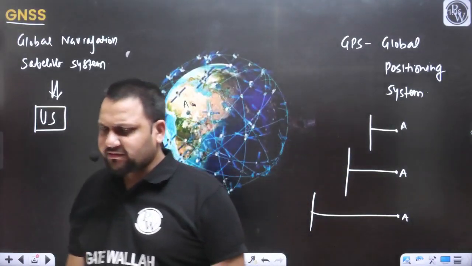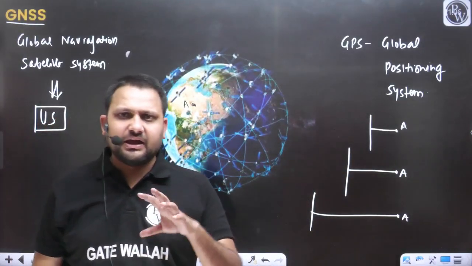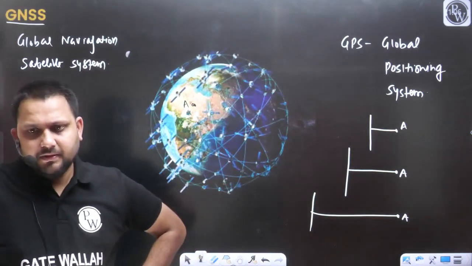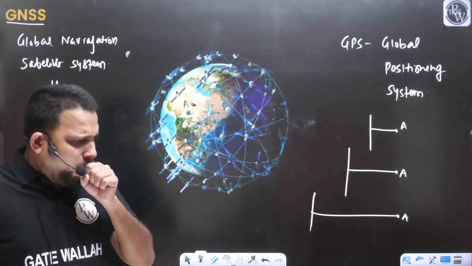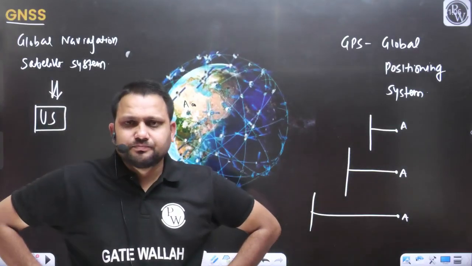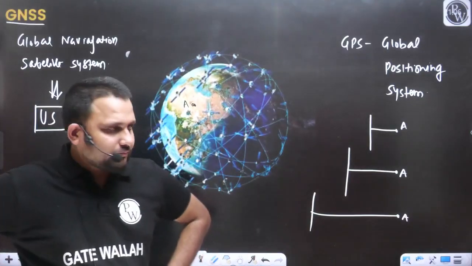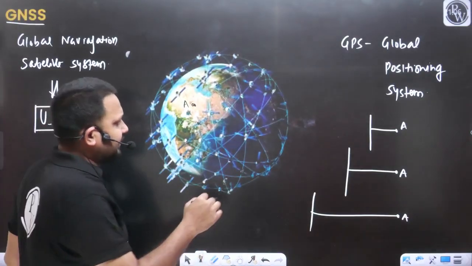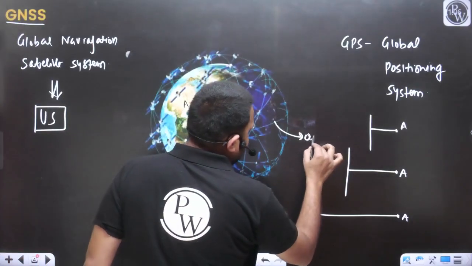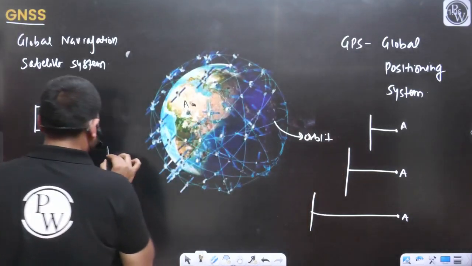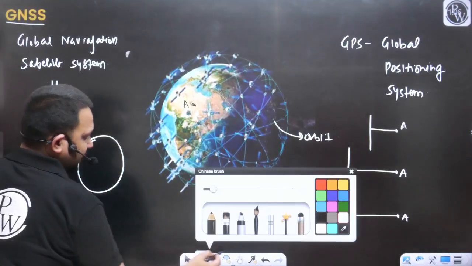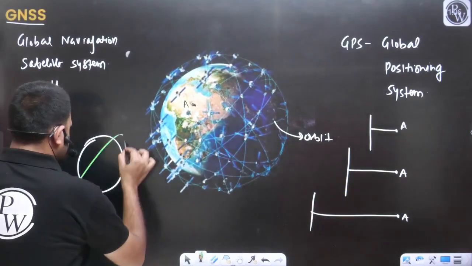In GNSS, they have covered the entire Earth surface with a number of satellites. As you can see, these are the orbits. For example, this is the Earth, and there are orbits like this.